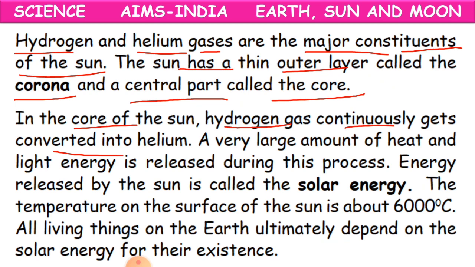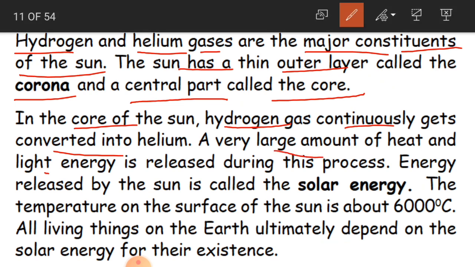Okay, and a very large amount of heat and light energy is released during this process. So when this hydrogen gas is continuously changing into helium gas, you will get a large amount of heat and light energy. Okay, children, clear? So a very large amount of heat and light energy is produced when the gases are getting changed.